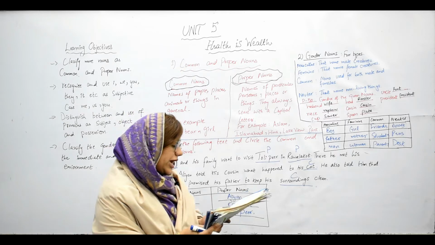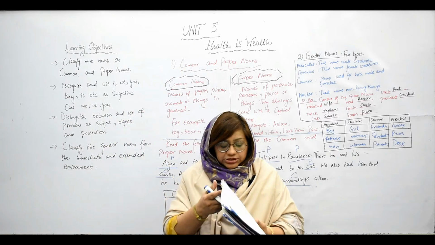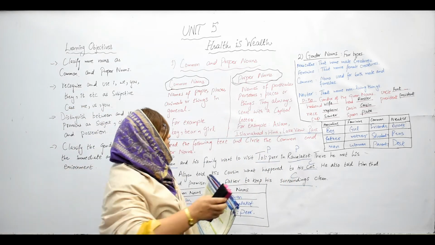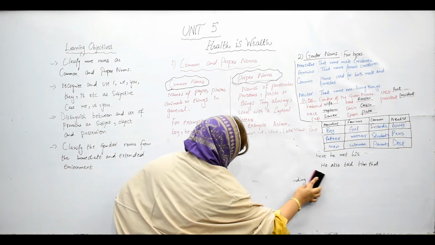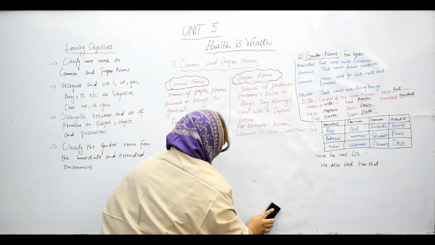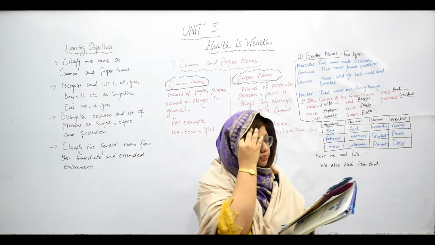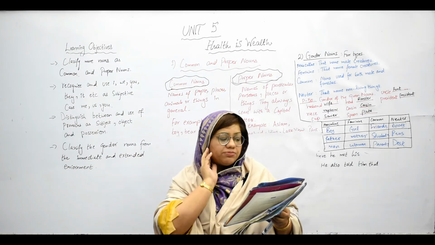Now move to pronoun cases. That is on page number 51. I'm erasing this part so that it will be easy for you to understand the next concept. Pronoun cases: you can see on page number 51.